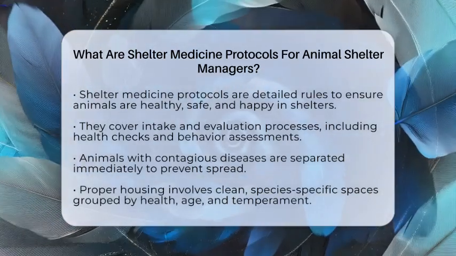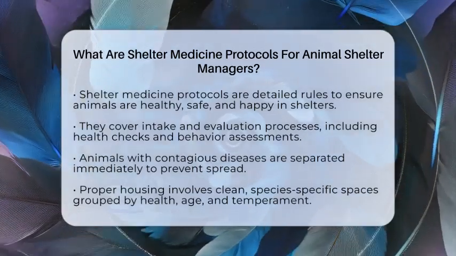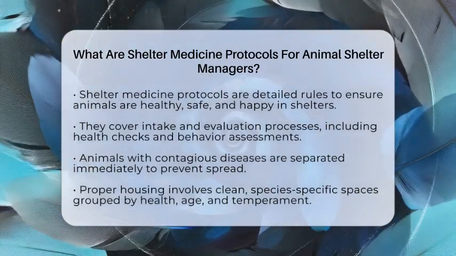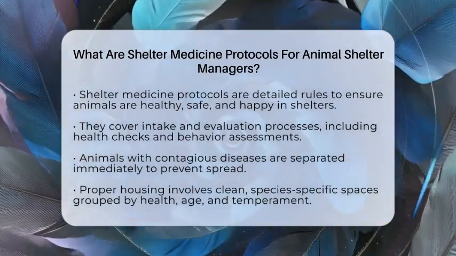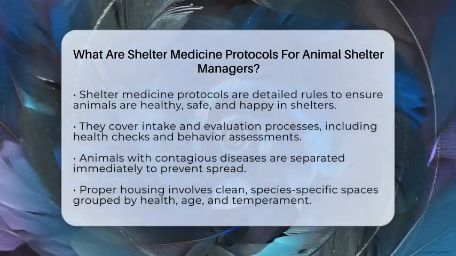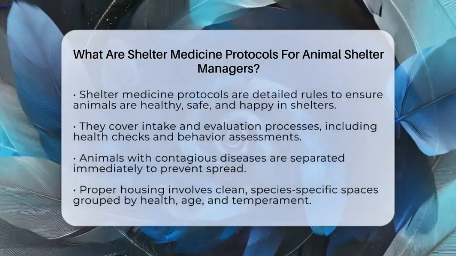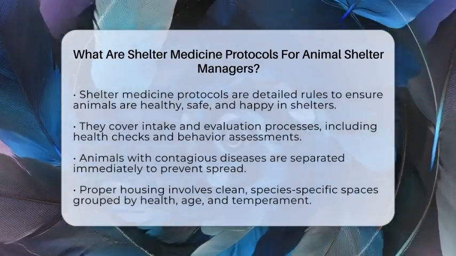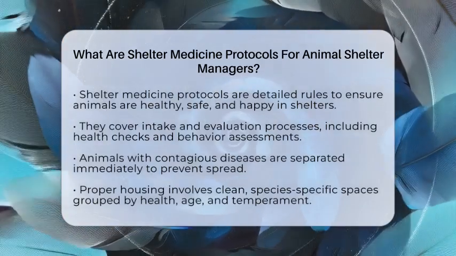When animals arrive at a shelter, they go through an intake and evaluation process. This means checking their health and behavior to see if they need medical attention or special housing. For example, animals with contagious diseases are separated from healthy ones right away.